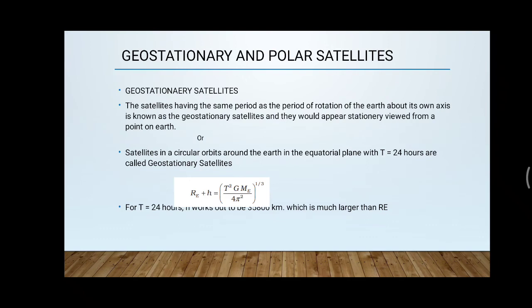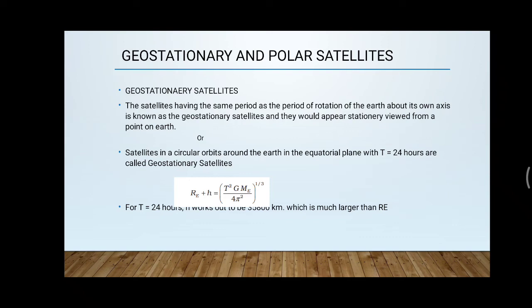Now let us come to the various types of satellites, that is the geostationary and the polar satellites. Two types of satellites are there, geostationary and polar satellites. The geostationary satellites are those having the same period of revolution as the period of rotation of the Earth about its own axis.